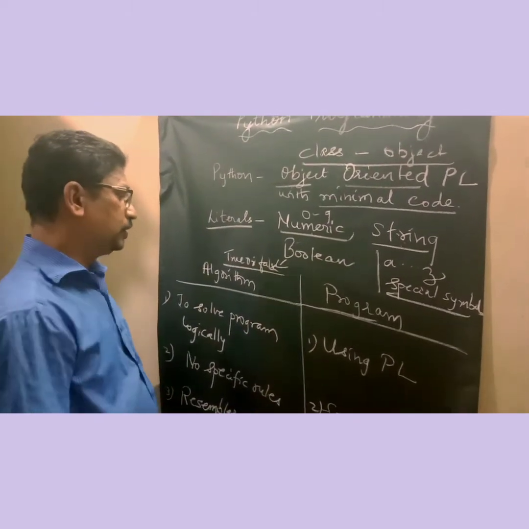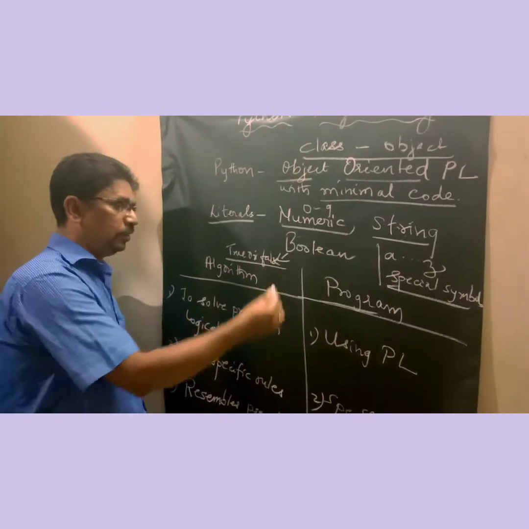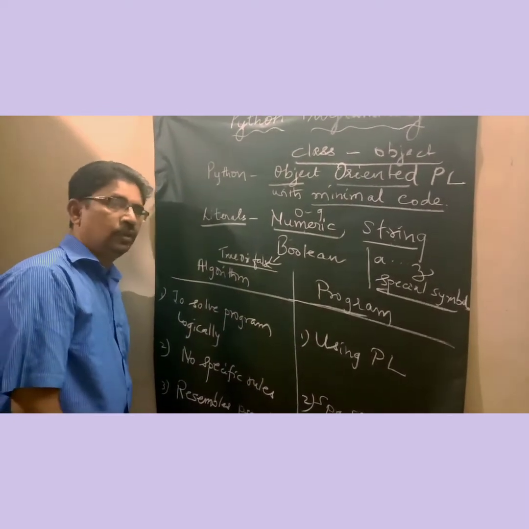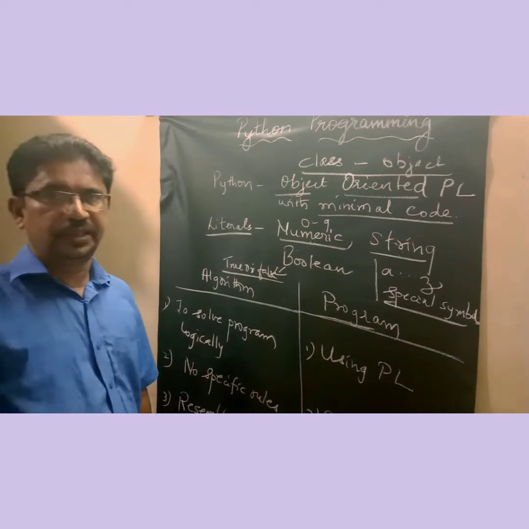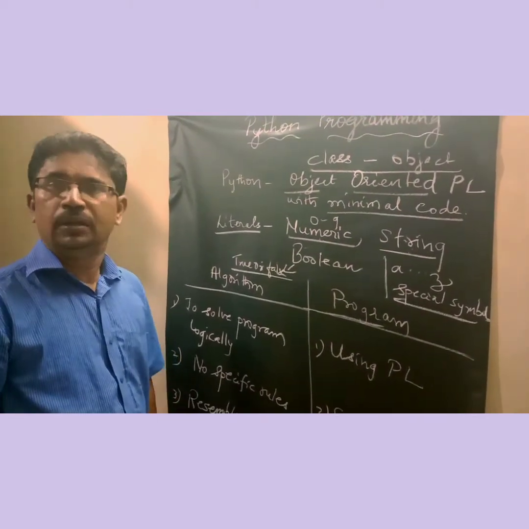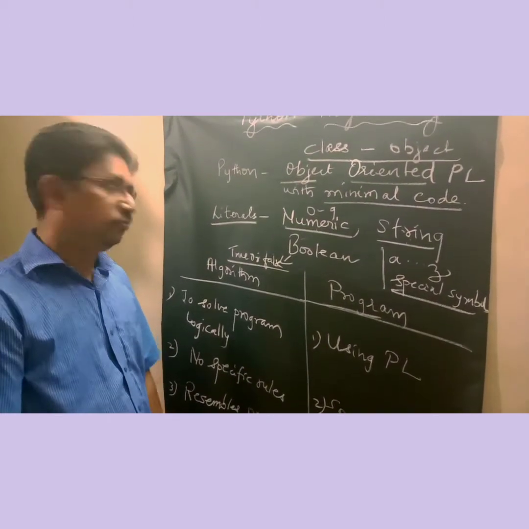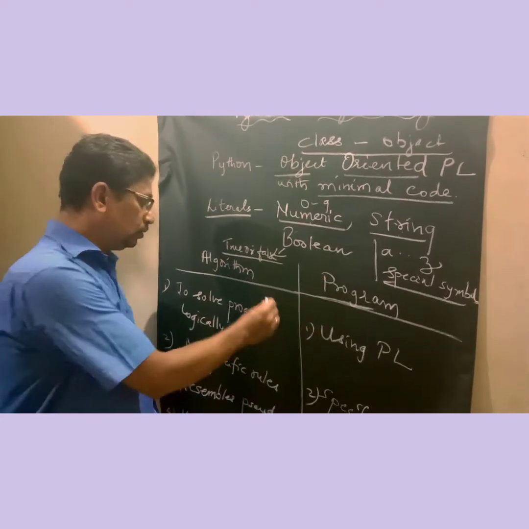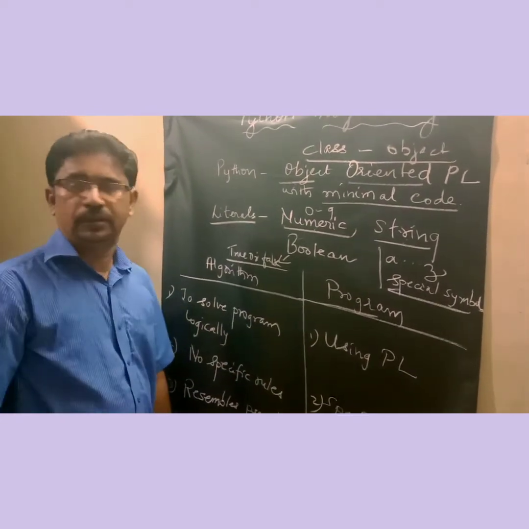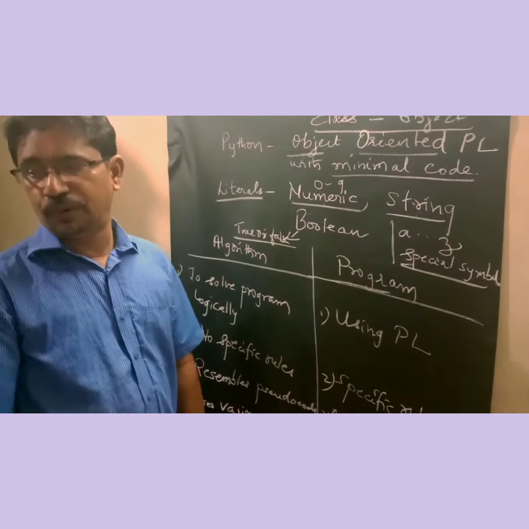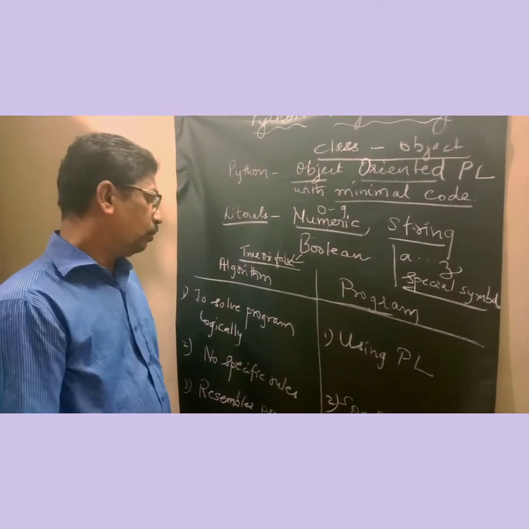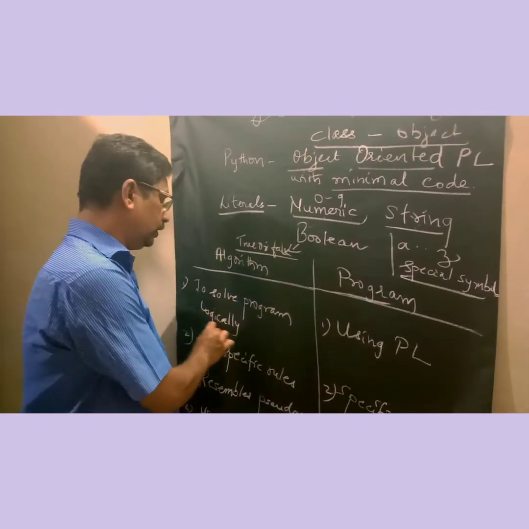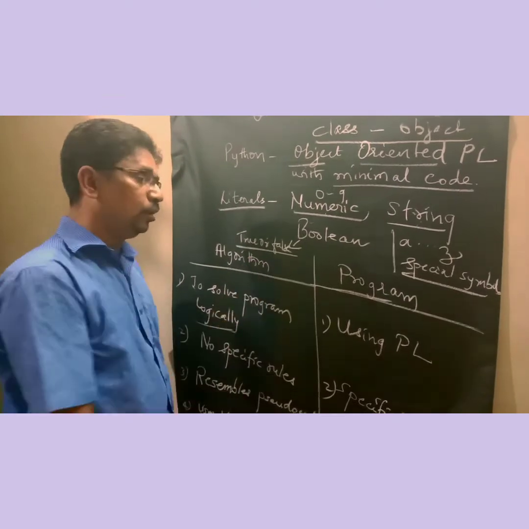So what is the difference? What is meant by algorithm and program? Algorithm is a general code which is written in any readable language, any readable form. It is just to solve a problem logically. So how to solve a problem logically, that we see in algorithm.